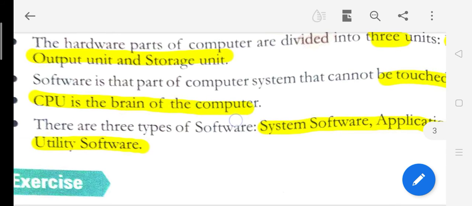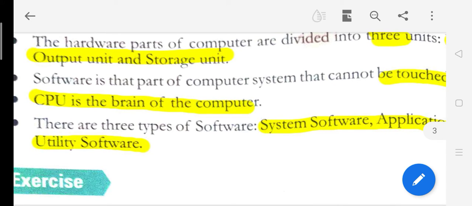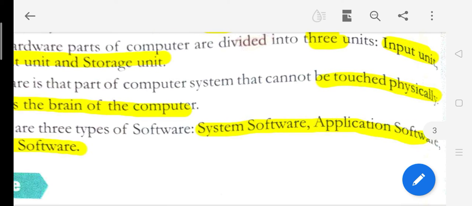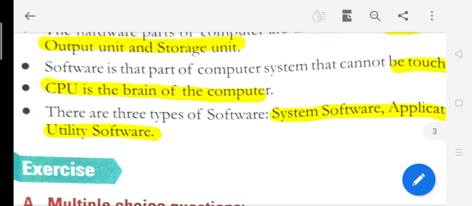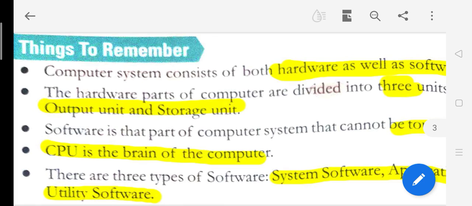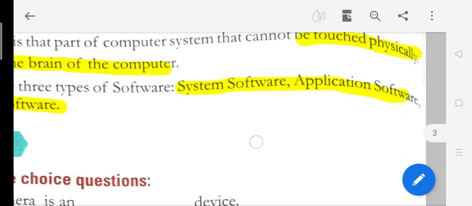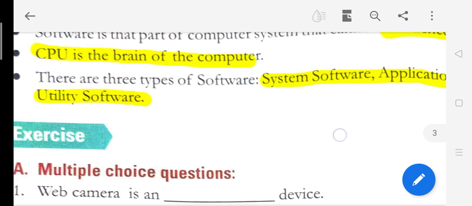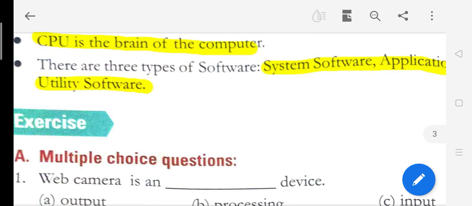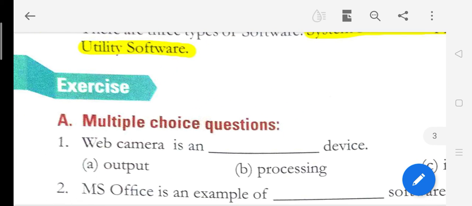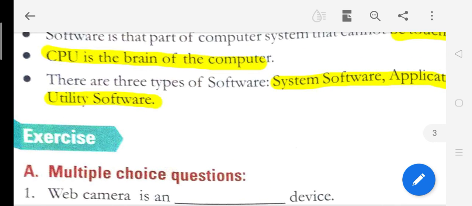There are three types of software: system software, application software and utility software. Like hardware, computer hardware is divided into three units: input unit, output unit and storage unit, and computer software is divided into three types: system software, application software and utility software. So this exercise we will do in the next video.